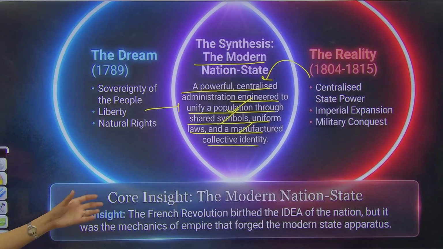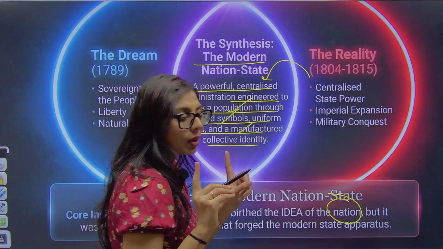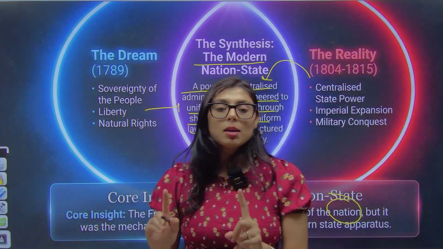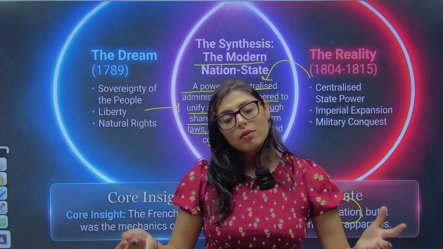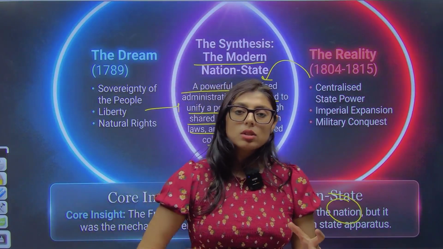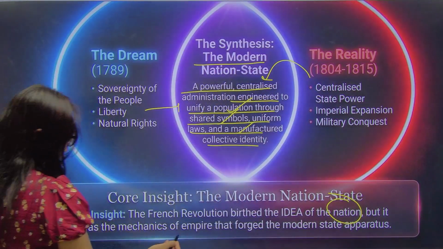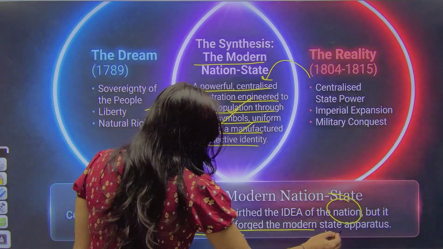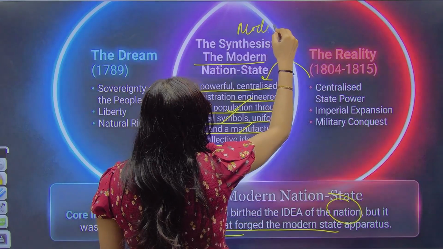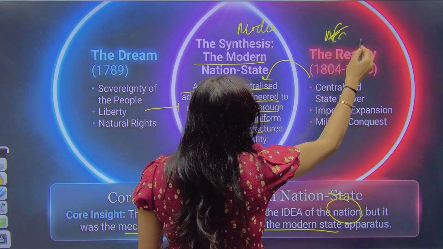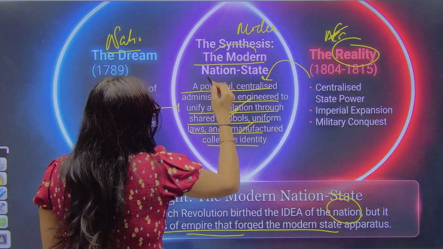So what is the conclusion? We can say that the French Revolution birthed the idea of the nation. I have already told you what you mean by nation: people coming from the same historical background, same common glory, who are going to live in this country with the same notions, same unity, same brotherhood, then it is known as a nation, right? But it was the mechanics of empire that forced the modern state apparatus. So this is known as the modern state apparatus, and this is known as the nation. Sorry, this is the reality, whereas this is the nation of the dream. So when we synthesize both, it became the modern nation state.